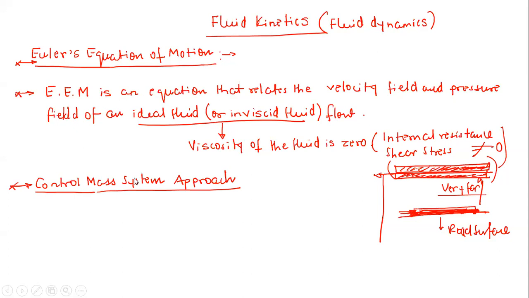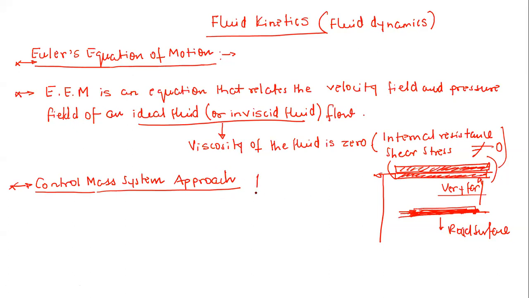Control volume approach, right? Now in this, I am going to follow the control mass system approach. The Euler equation can be derived by the control volume approach as well, but let me take the control mass system approach. Why am I going to do this? I will come to this later. What is the reason behind that?